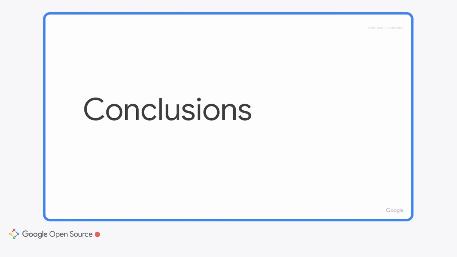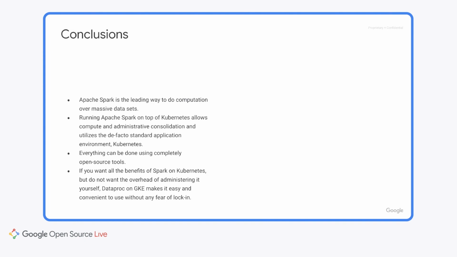So, what did we learn? Apache Spark is the leading way to do computations over massive data sets. Running Apache Spark on top of Kubernetes allows compute and administrative consolidation and utilizes the de facto standard application environment, Kubernetes. All of this can be done using completely open source tools. But if you want all the benefits of Spark on Kubernetes, but do not want the overhead of administering it yourself, Dataproc on GKE makes it easy, convenient to use without any fear of lock-in.